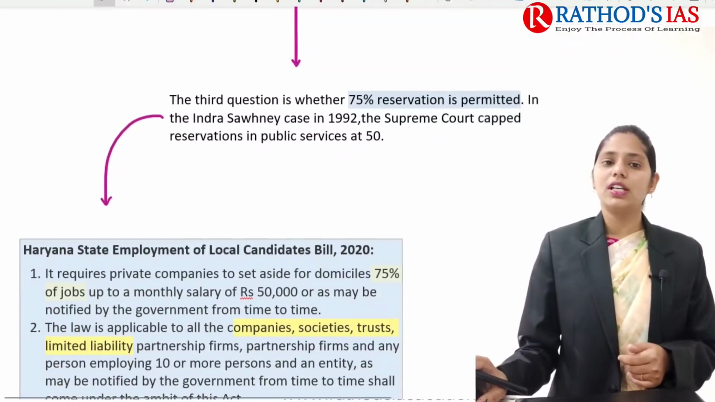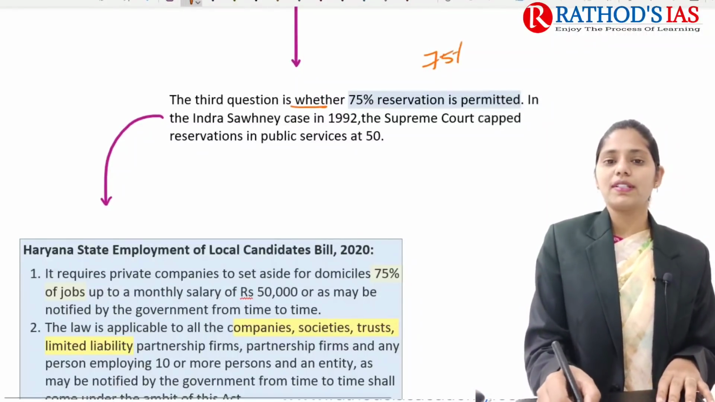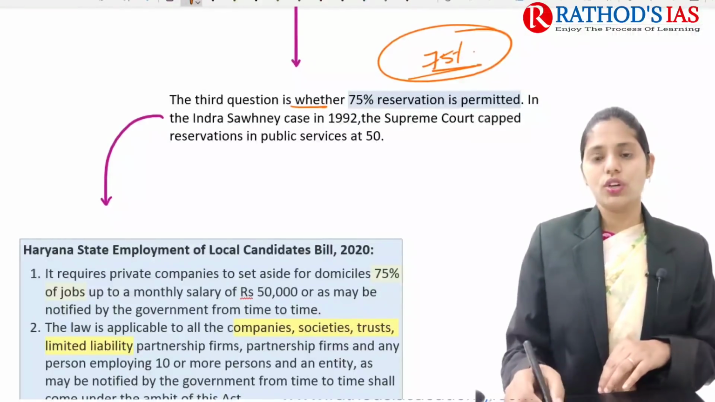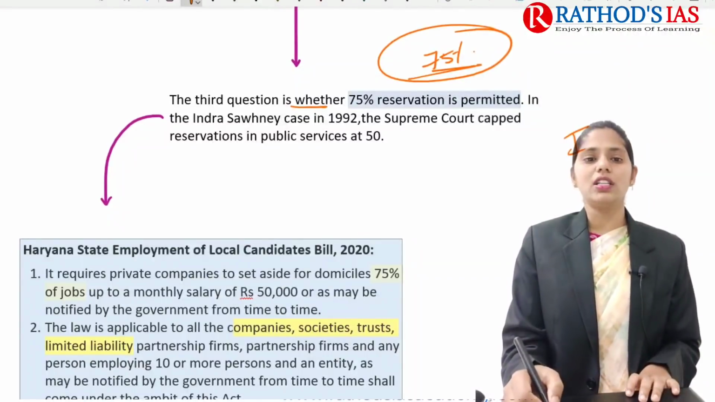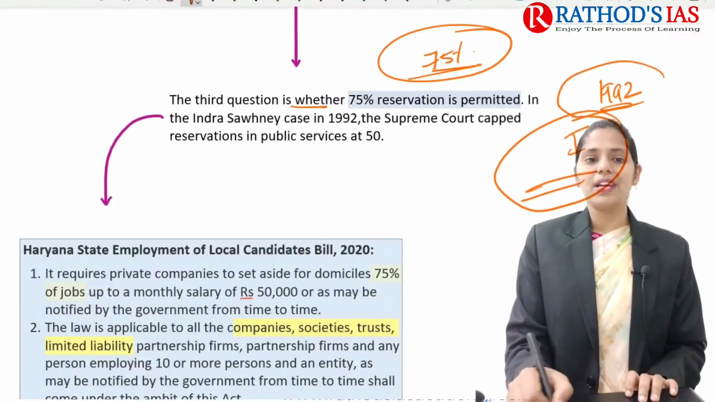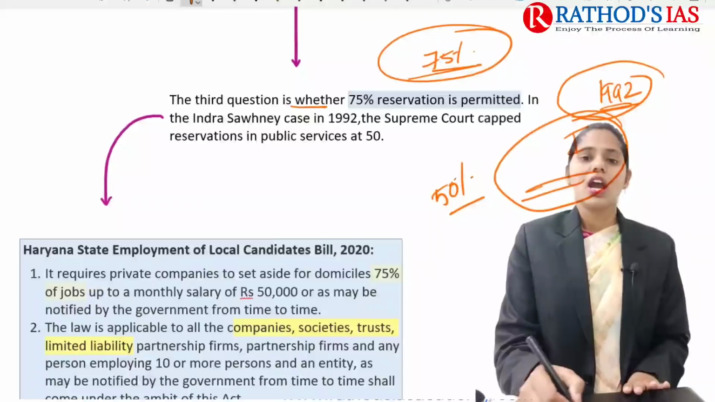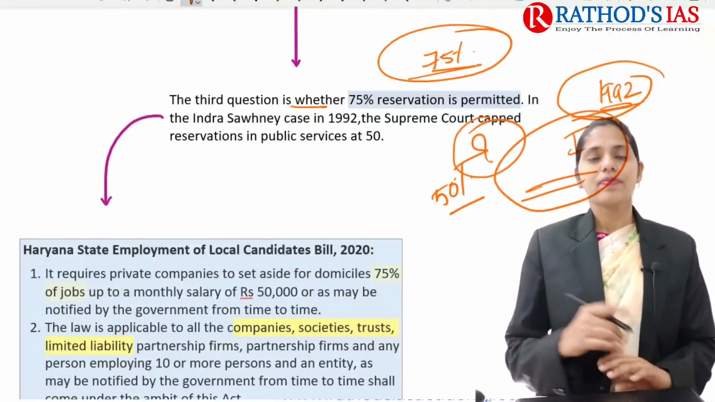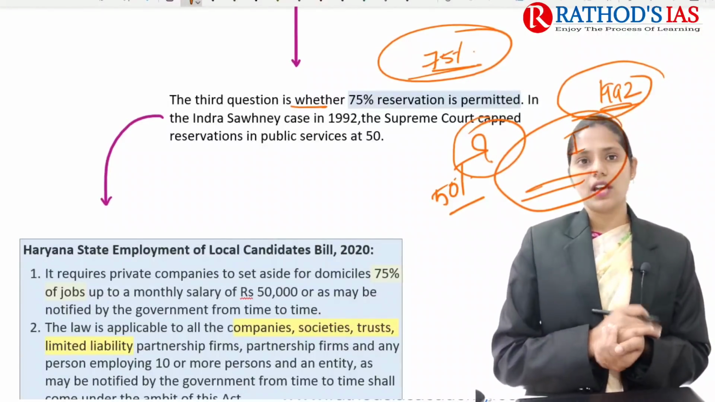And if you're talking about the third question, what is this? The third question is whether 75% reservation is permitted or not. If you're talking about our famous Supreme Court judgment in the Indra Sawhney case of 1992, the Supreme Court mainly capped the reservations in public service at 50%. And how can this law provide 75% reservation for locals? So this is the third question. These are the three questions which are mainly posed by this article.